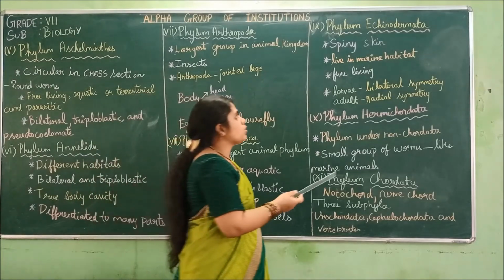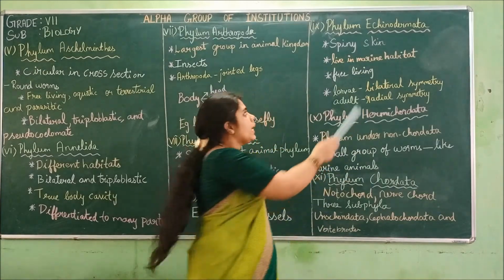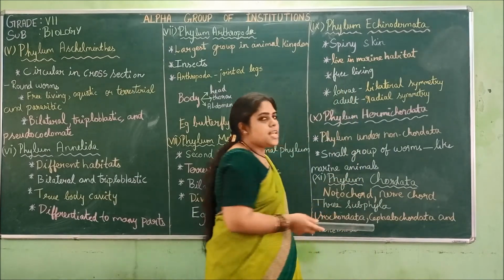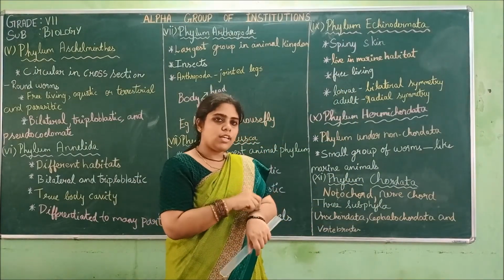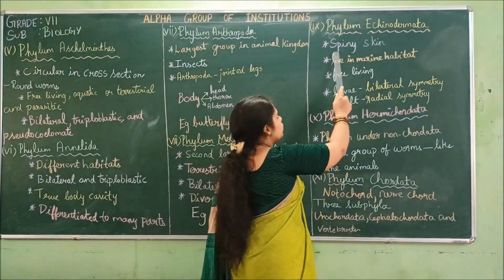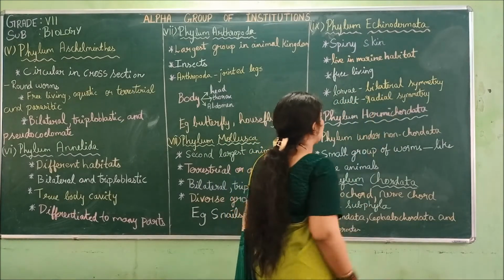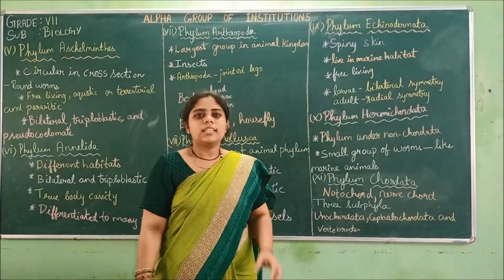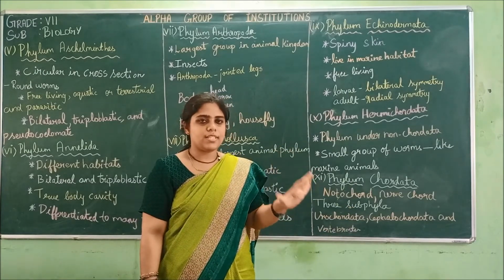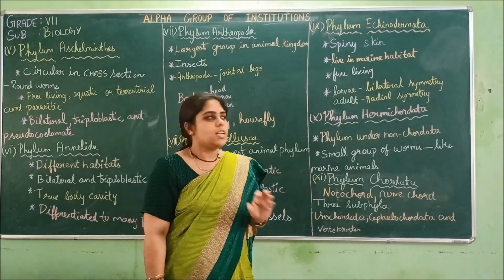Then next we are moving on to the next phylum, phylum Echinodermata. They have a spiny skin. Spiny means thorny; the skin will be very thorny and hard. They will live in a marine habitat, that is, in sea water, the salt water where the sea is present. Those are called marine. Only in such places will these Echinodermata survive.